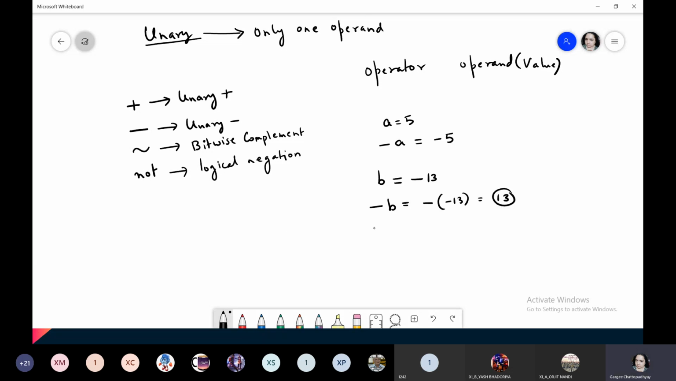Understood this? So this is how it is, and plus you do not need, because even if you write plus b, it's the same as b. So we don't explicitly use the unary plus operator, but minus we definitely use. Okay. Next is bitwise complement.